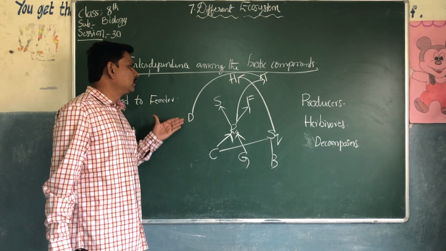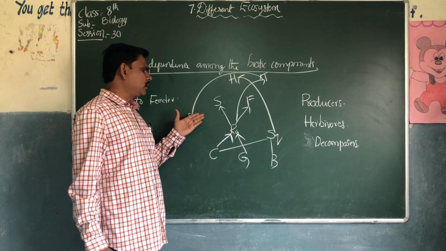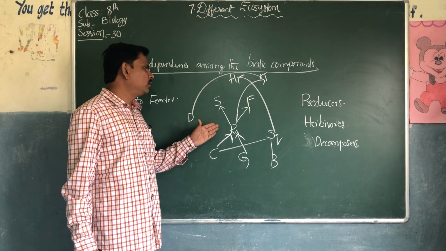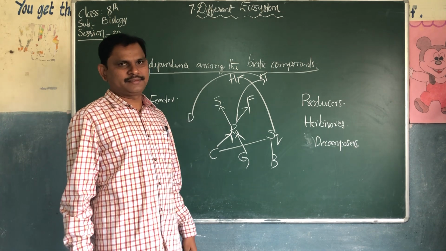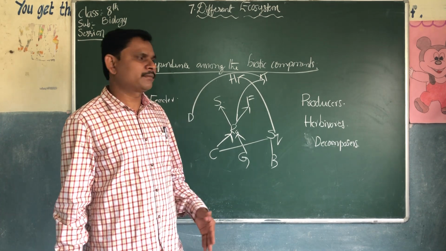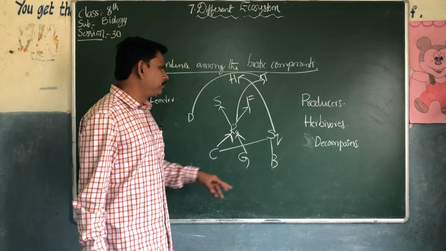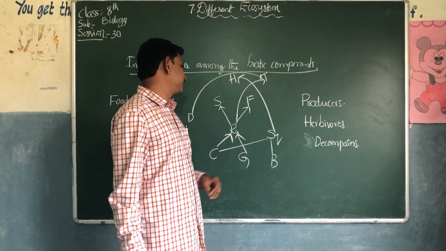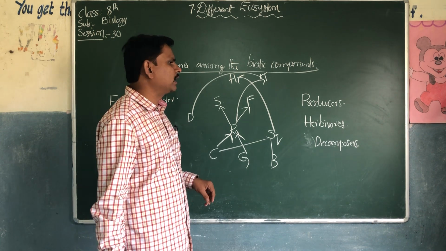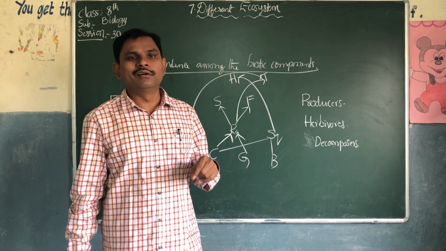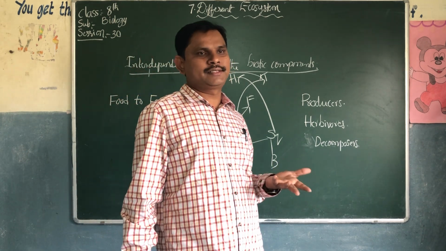Arrows indicate food to feeder. So what are the arrows between the snakes and rabbit? Rabbit is a food for the snakes. Rabbit is a food for tiger. Beans is a food for squirrel. Squirrel is a food for hawks, owls, eagles.